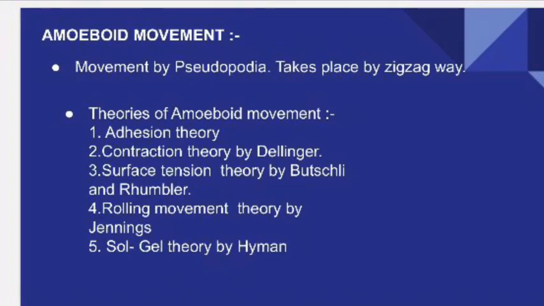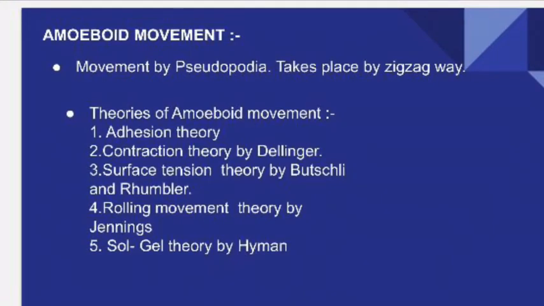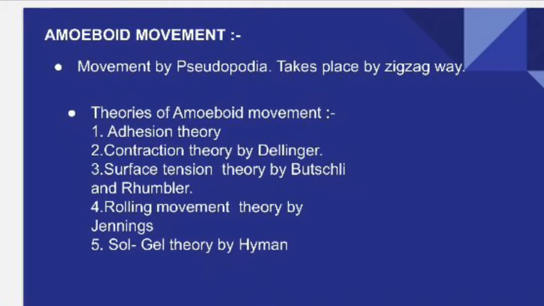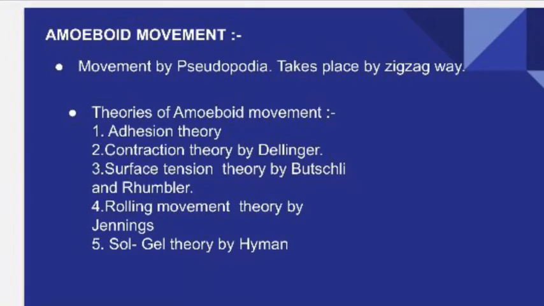As per adhesion theory, the cytoplasm acts like a mercury drop and will spread over the substratum, which will result in the formation of pseudopodia. But this was not a valid theory. Then coming to contraction theory, which was proposed by Dellinger. As per this, the entire cytoplasm will undergo contraction, which will lead to the formation of pseudopodia from a weaker point. But this was also discarded because there is no practical proof for it.